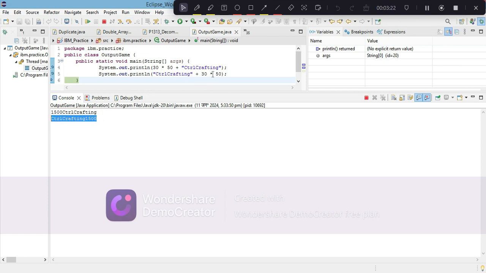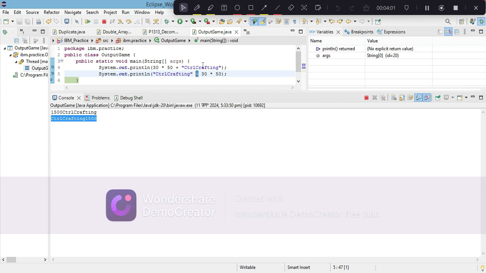Why did the multiplication happen first? The output could be Control Crafting 30 and then 50, because 30 would be concatenated and 50 left as it is, or into 50 because everything after is a plus a string. No, let me explain why when we have plus here, it gets outputted as 30 50, and when we have multiplication here, it gets outputted as 1500. The precedence order of multiplication is higher than addition.